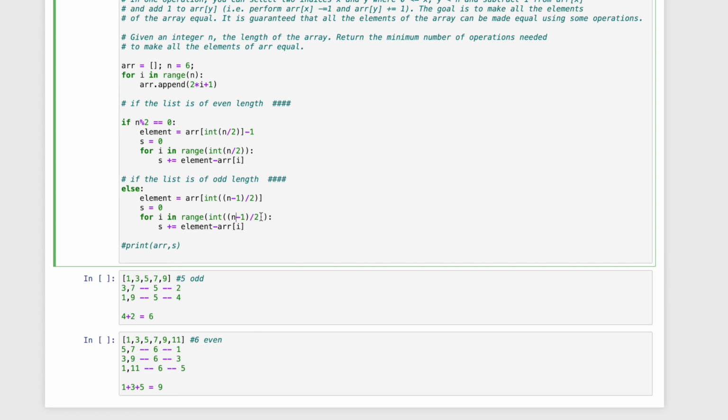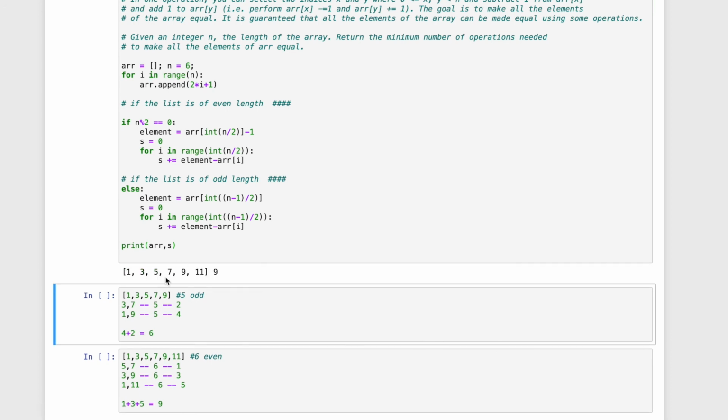It is similar logic, and let's now check if this is correct. So for n = 6, let's print the array and the number of steps required to make the array equal. So this is for 6, like we have already calculated, it is 9.